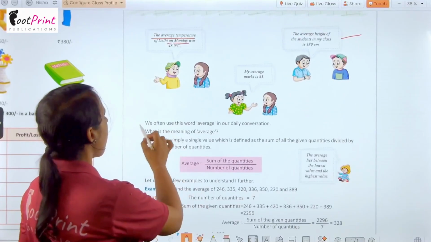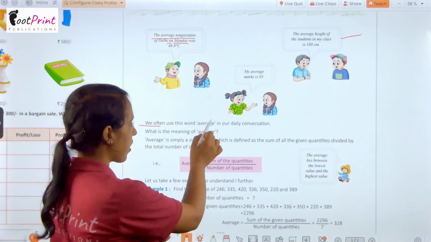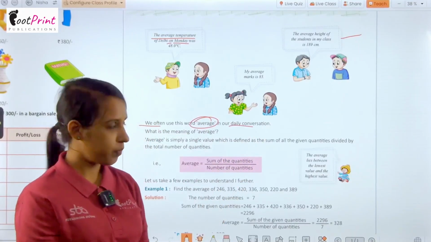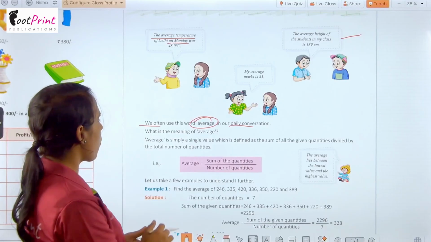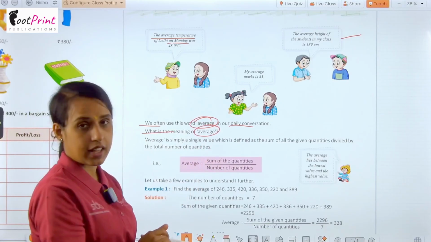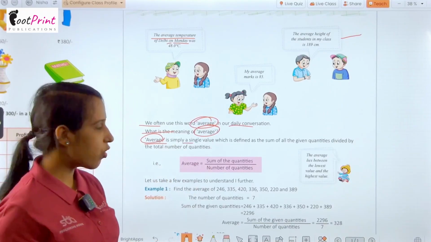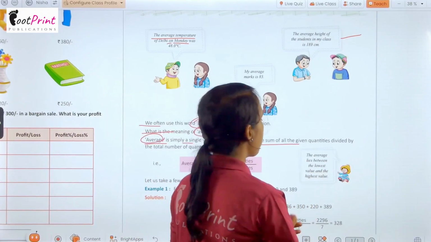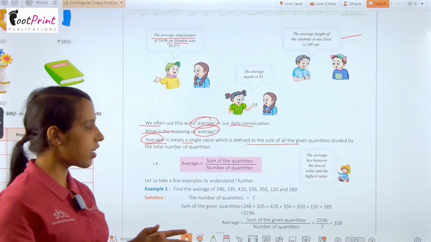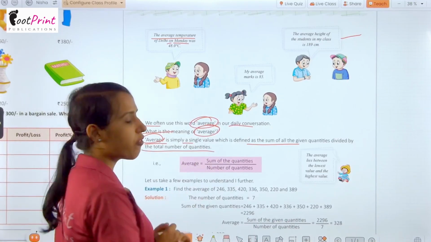So, we often use this word average in our daily conversation. Okay, so what is the meaning of average? Let's see here. So, average is simply a single value which is defined as the sum of all the given quantities divided by the total number of quantities.